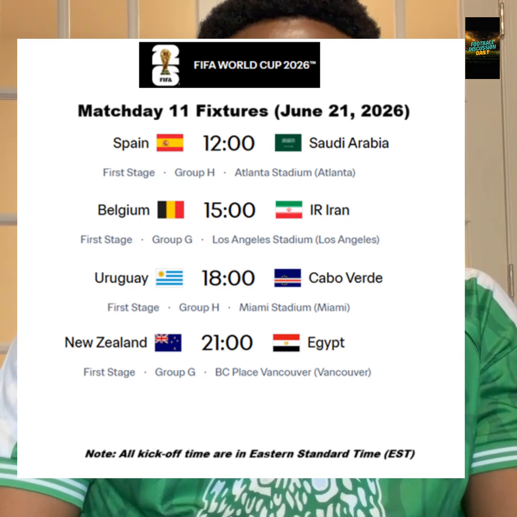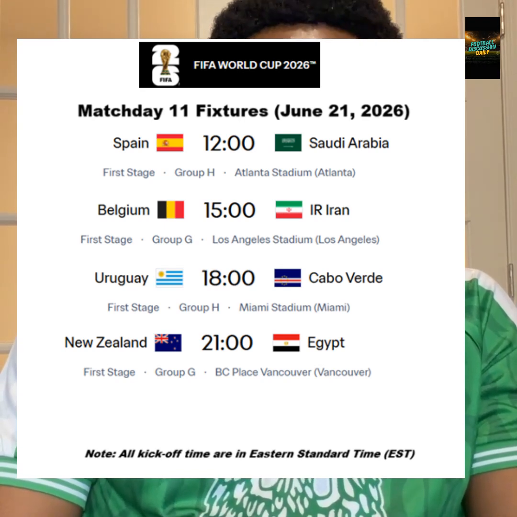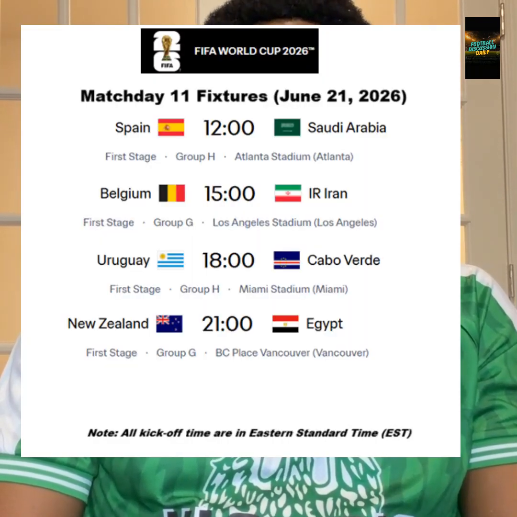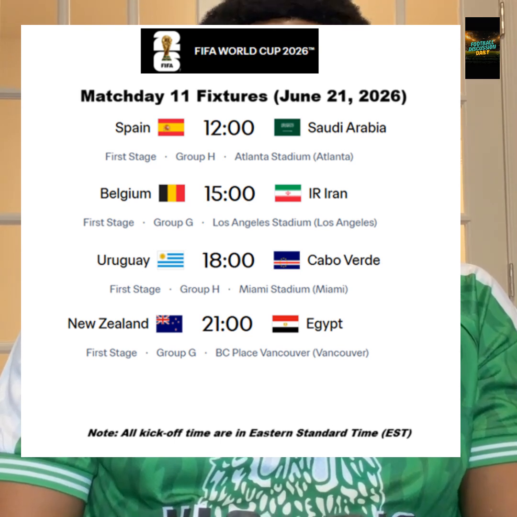The fixtures for match day 11 are going to be Spain slugging it out with Saudi Arabia. That game will be played at the Atlanta Stadium in Atlanta, and the time for that game will be 12 noon Eastern time. And then the second game for match day 11 is going to be a Group G clash between Belgium and Iran. That game will be played at Los Angeles Stadium in Los Angeles. The kickoff time for that game is 3 p.m.